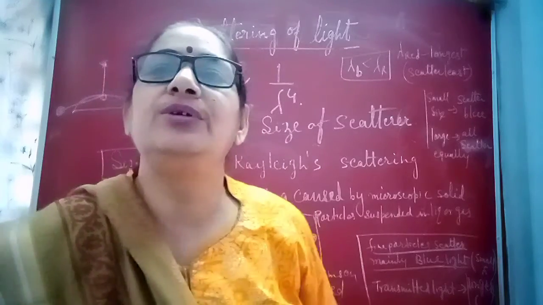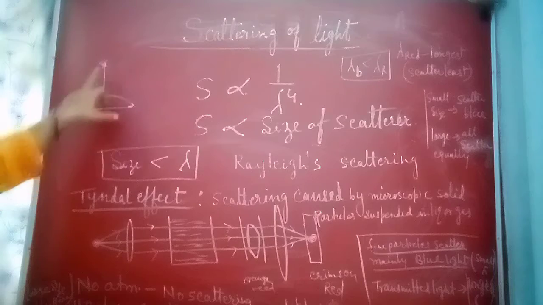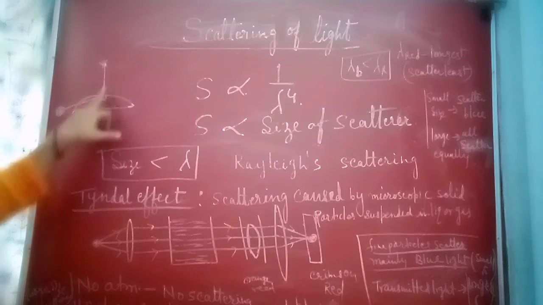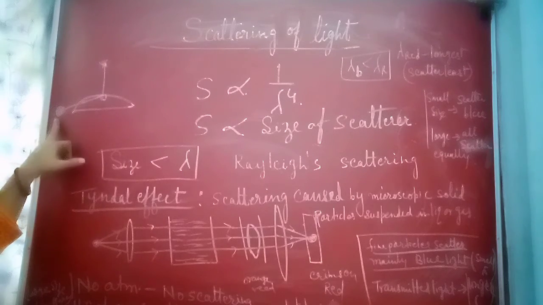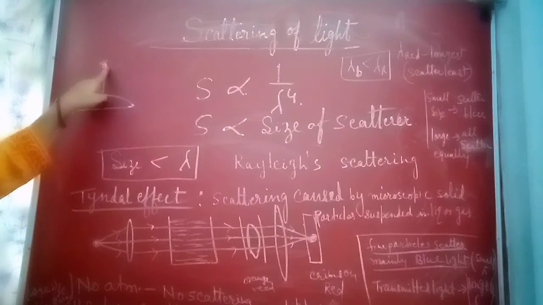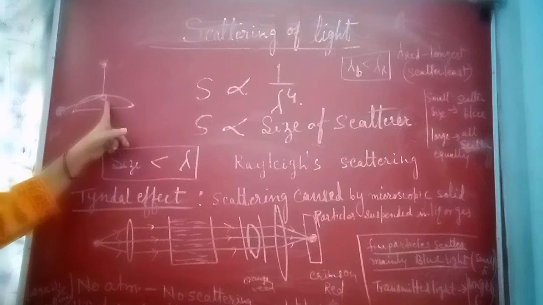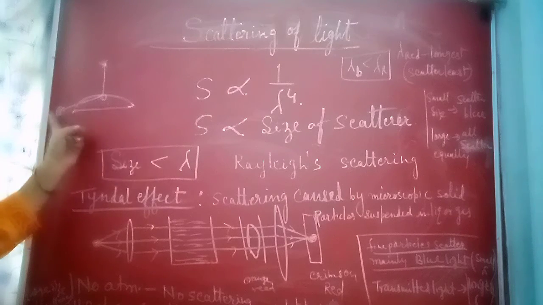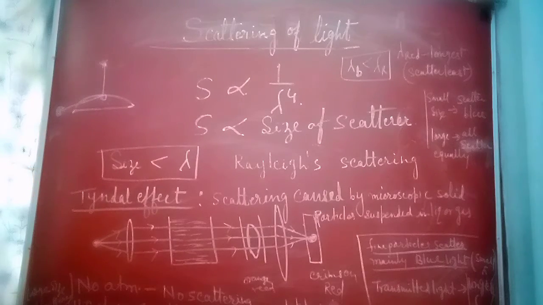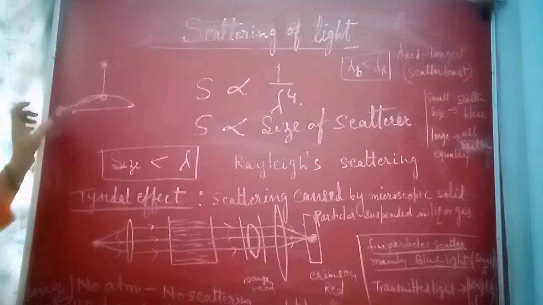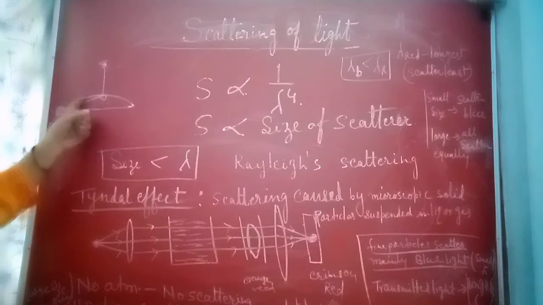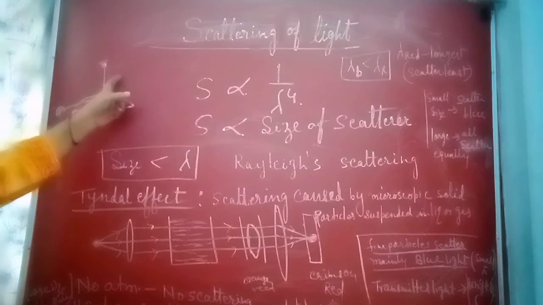Now, during sunrise and sunset, here you see the sun, here is the observer. During afternoon, the sun is overhead, and during morning, the sun is near the horizon. So here the distance is more, here the distance is less. The light rays coming to the observer in the morning cover a longer distance, but in the afternoon they cover a shorter distance. So here it appears red and here it appears white.